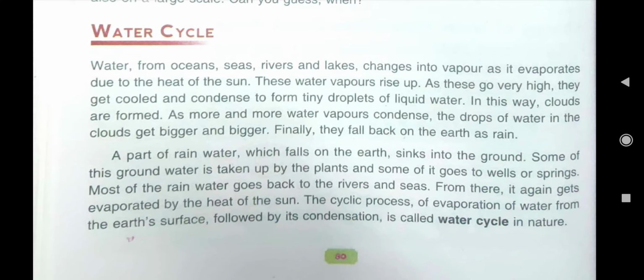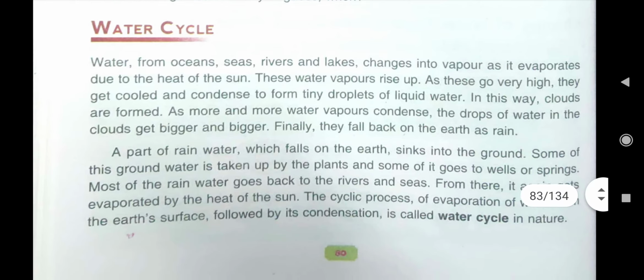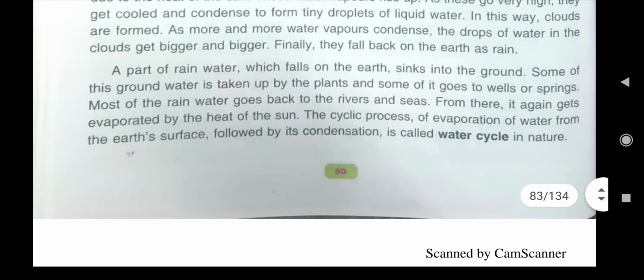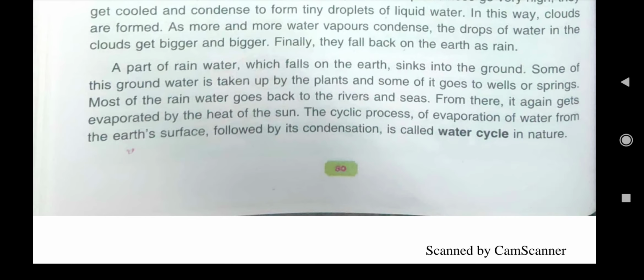Finally, they fall back on the earth as rain. A part of rainwater which falls on the earth sinks into the ground, and some of this forms groundwater. This groundwater is taken up by the plants. In the lesson Plants, you have studied that the long roots of the plants absorb water from the soil and then transport it to the different parts of the